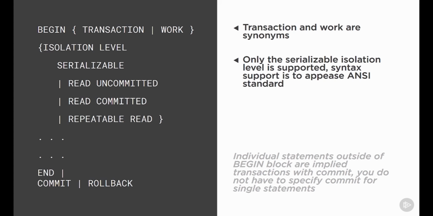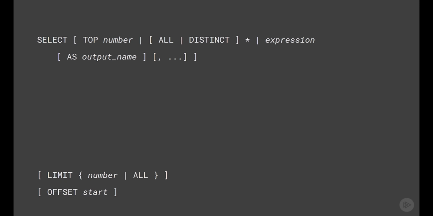In other words, this syntax is supported to match up with the ANSI standard, but Redshift behind the scenes only supports serializable. So you do get concurrent transactions, but they're completely unaware of each other until they have absolutely either committed or rolled back. Redshift does this behind the scenes using a snapshot approach. And of course, you can just leave the isolation level statement out and still get the same effect. Now, for those of you that are put off by this, you need to keep reminding yourself this is an OLAP database.